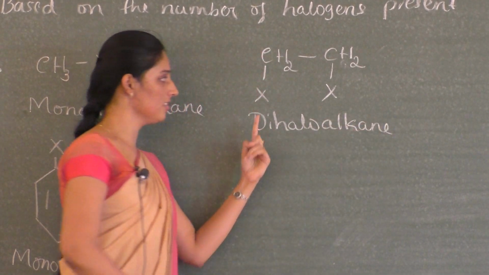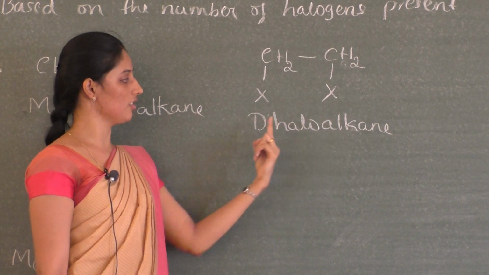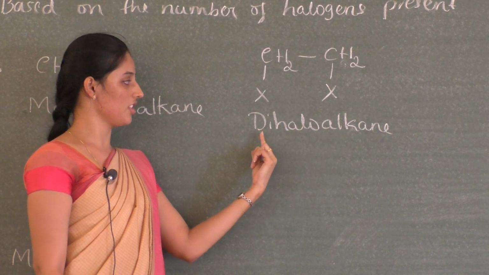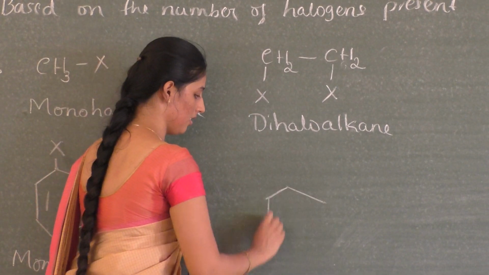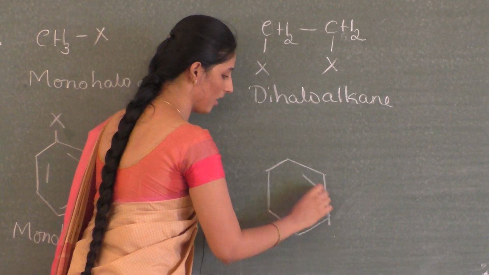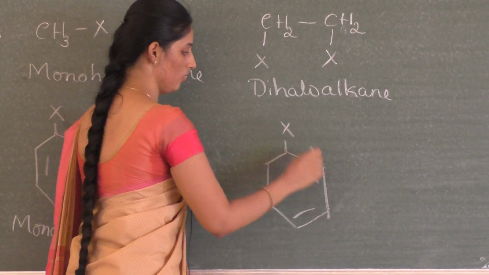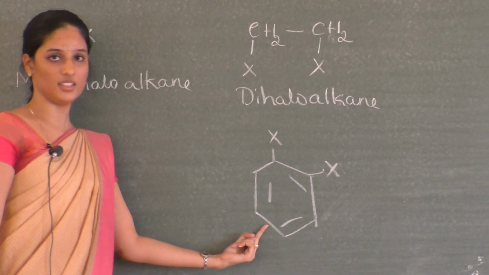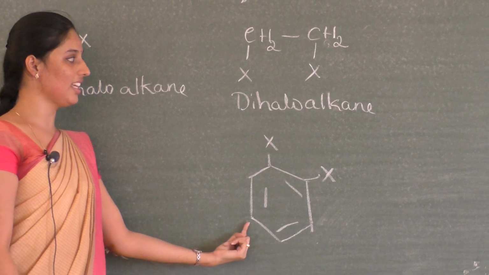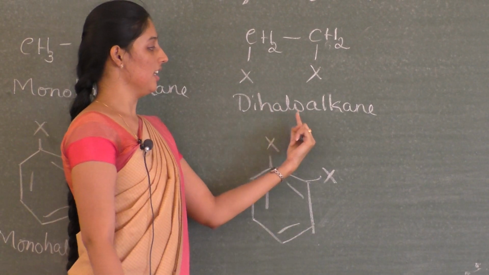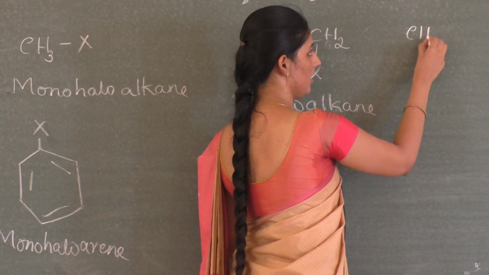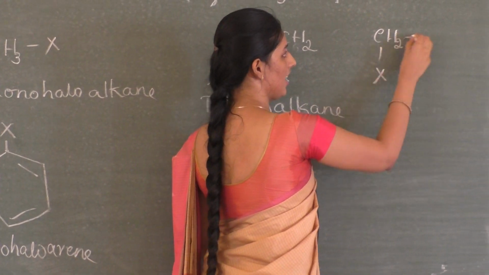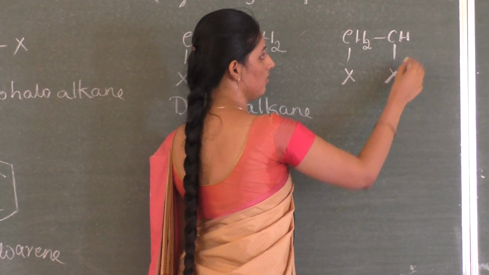So di means 2 halogen atoms. Therefore, it's another classification, that is dihaloalkane. In the same way we have dihaloarenes, where 2 halogen atoms are attached to the aromatic ring. So it is dihaloarene and this one is dihaloalkanes. In the same way we can also have trihalo compounds.